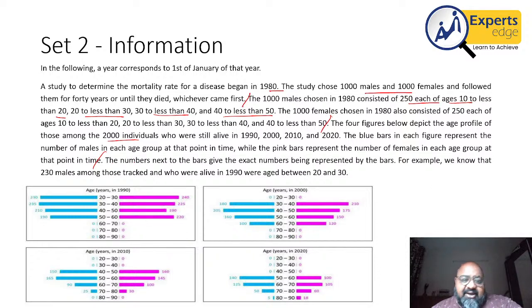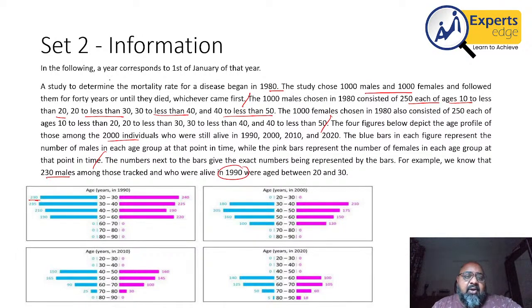At that point in time, the numbers next to the bars give the exact number being represented by the bars. So the exact value is also given. I don't have to read the chart per se. For example, it says we know that 230 males among those tracked who were alive in 1990 were in the age group 20 to 30. So this is what he's talking about.